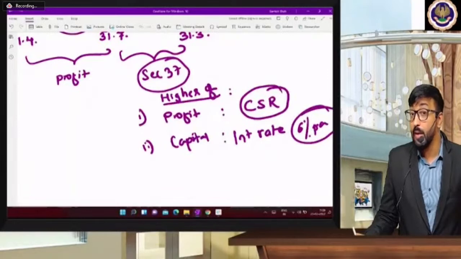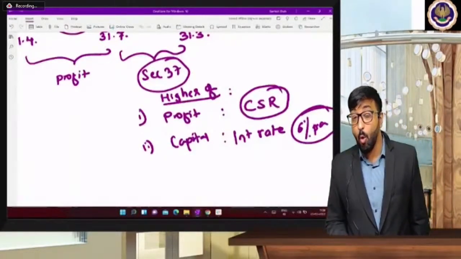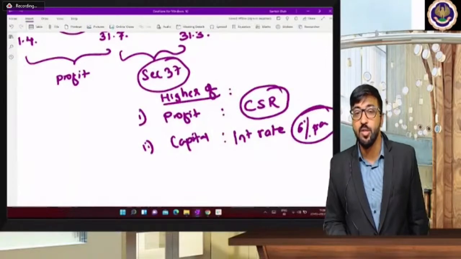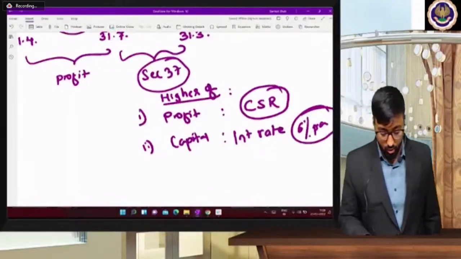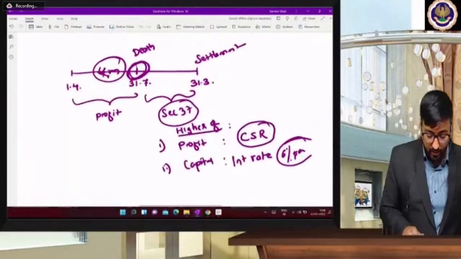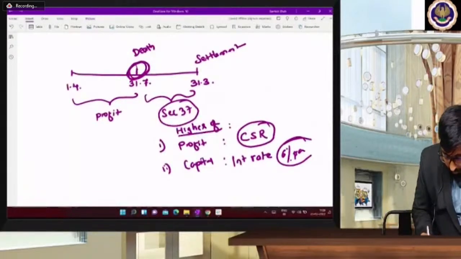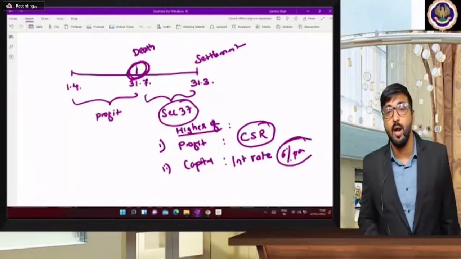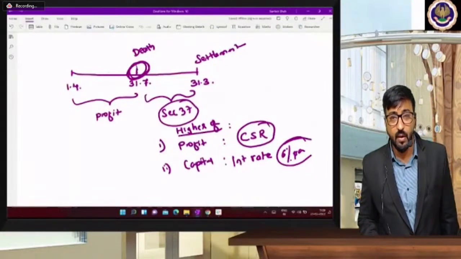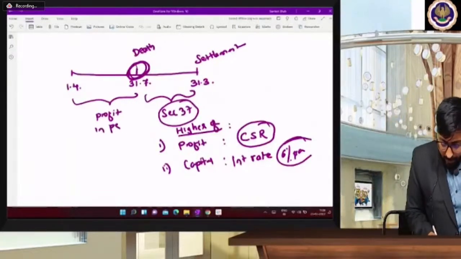See, normally profit is divided in the profit sharing ratio. But here you won't share your profit in the profit sharing ratio, you will share your profit in the capital sharing ratio. So you can write down this section 37. Section 37 talks about 1st April up to 31st July. Your profit will be in which ratio? Here this profit is in the profit sharing ratio.